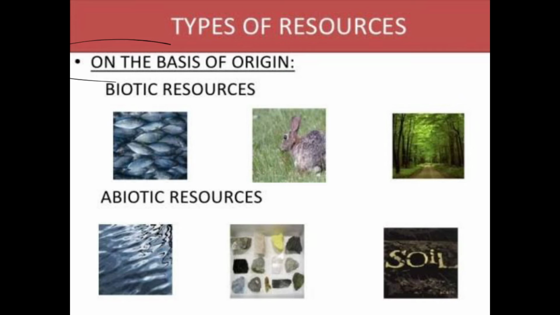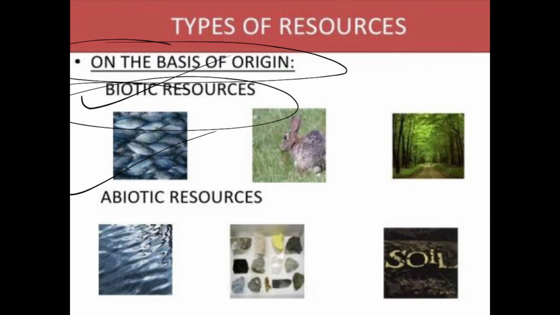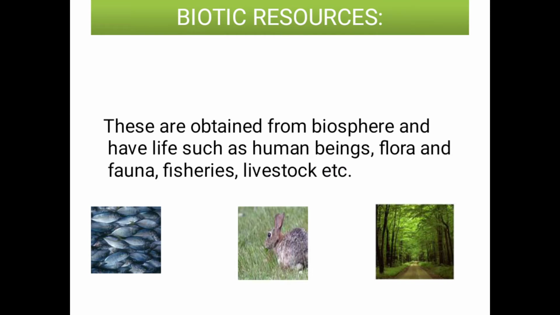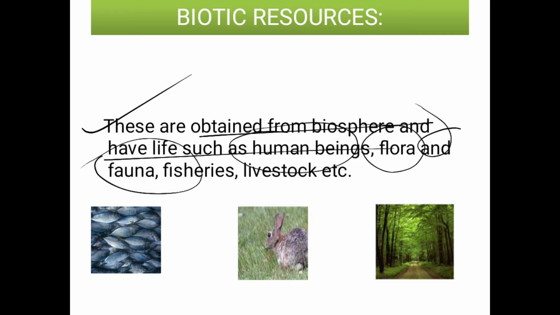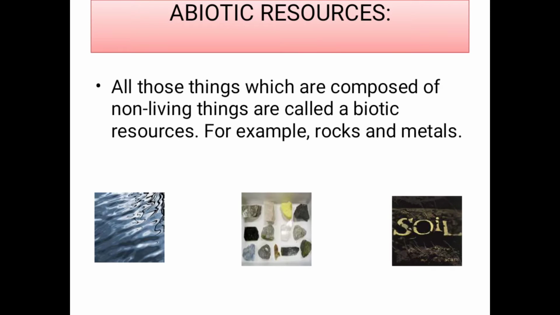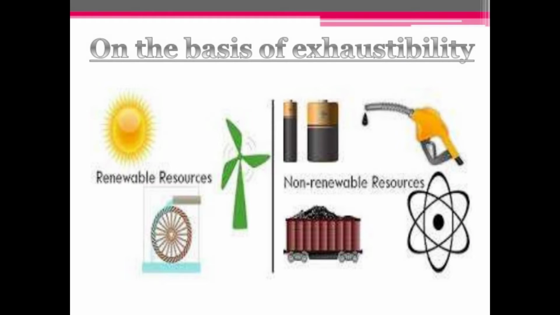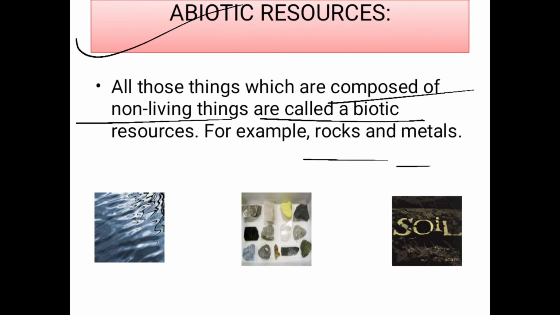On the basis of origin, as we know, resources are divided into two parts, biotic and abiotic. Biotic are those which are obtained from the biosphere and which have life, such as human beings, flora, fauna, fish, trees, livestock, etc. All these are examples of biotic resources. Abiotic resources are all those resources which are composed of non-living things, and these things do not have life in them, such as rock, metal, etc.